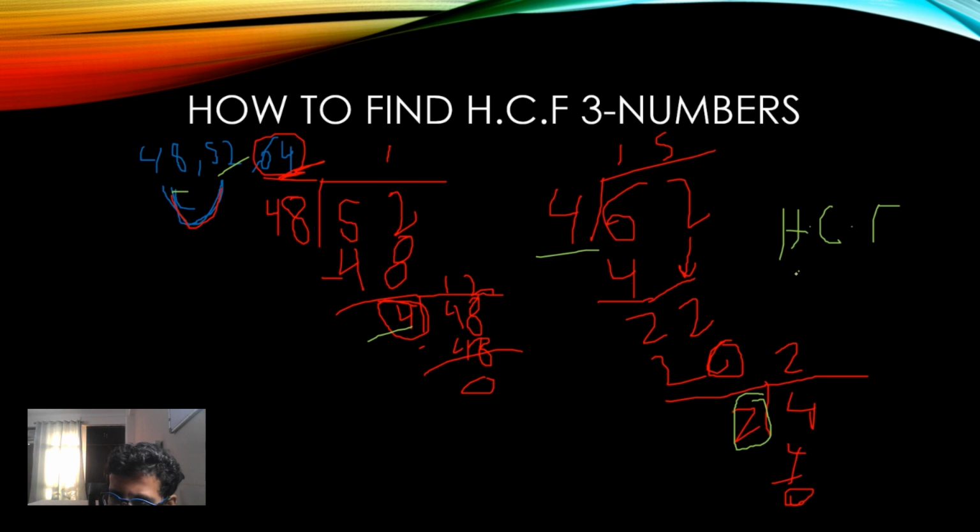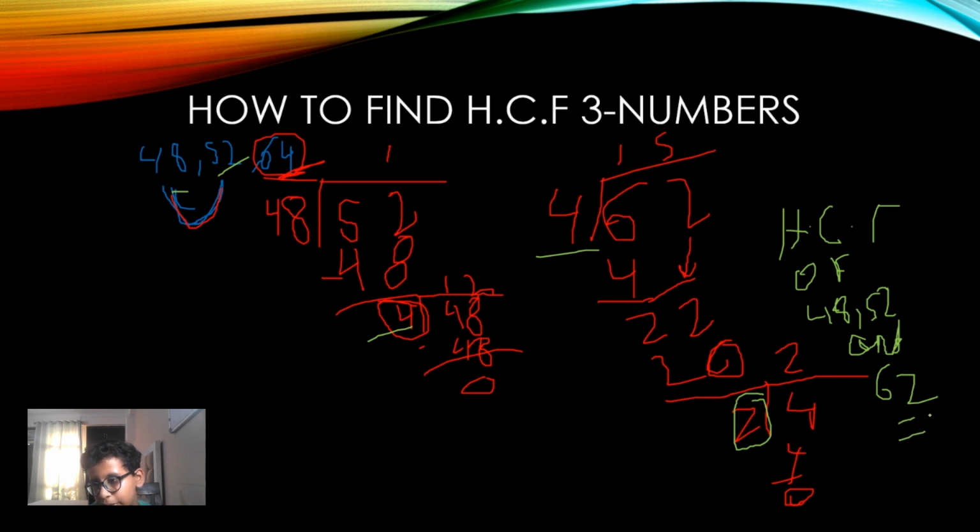So HCF of 48, 52 and 64, HCF for these will be equal to 2. Actually my handwriting is very bad on laptop, so please don't mind. 2 is the HCF for 48, 52 and 64. So friends, now you know how to find HCF with the long division method for 2 numbers also and for 3 numbers also.